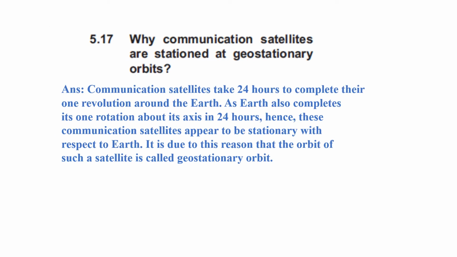So this is question 5.17, and this is the last question of this chapter. Why are communication satellites stationed at geostationary orbits? The answer is communication satellites take 24 hours to complete one revolution around the Earth, as the Earth also completes one rotation about its axis in 24 hours. Hence these communication satellites appear to be stationary with respect to the Earth. It is due to this reason that the orbit of such a satellite is called a geostationary orbit.